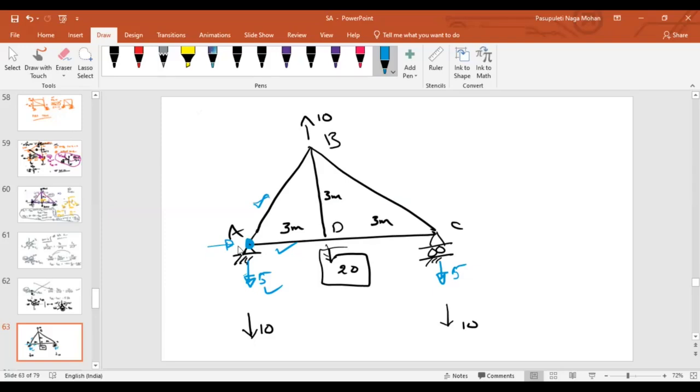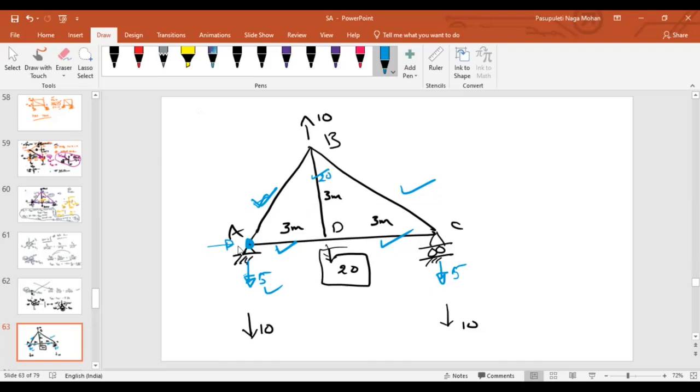Now tell me, this truss, you are saying it is symmetric, right? Yes, sir, it is symmetric. That means the force in this member and the force in this member is also the same. Similarly, the force in this member and in this member is also the same. Right or not? Now tell me if the problem is over. Now you know the force in member BD. What is the BD? 20.